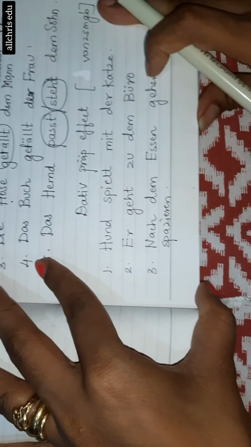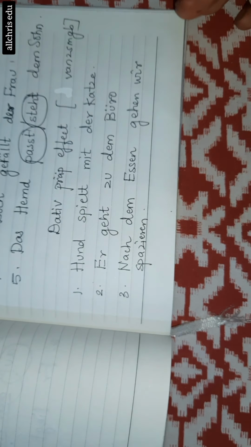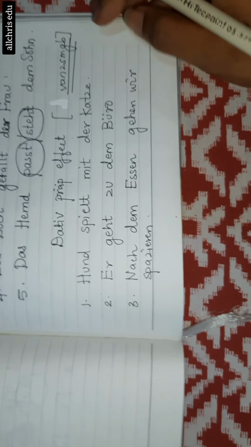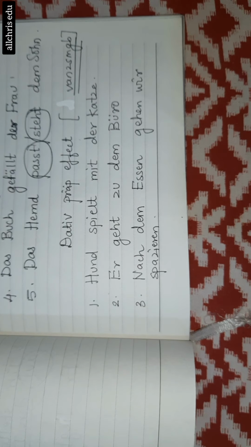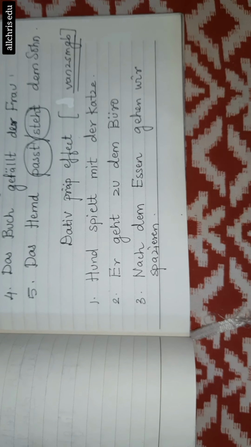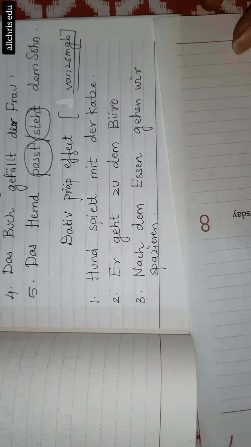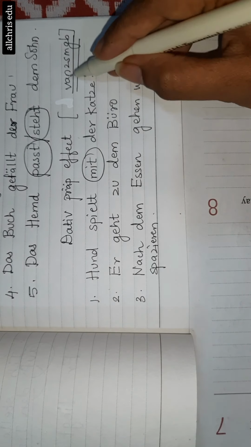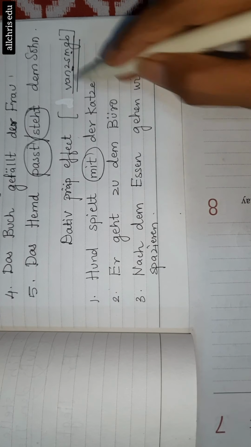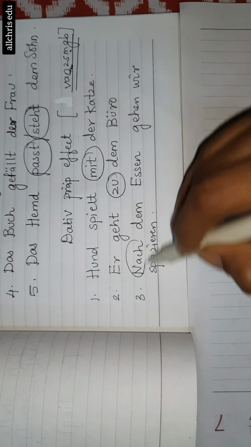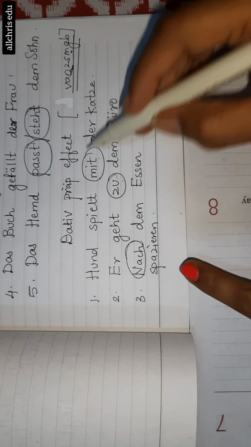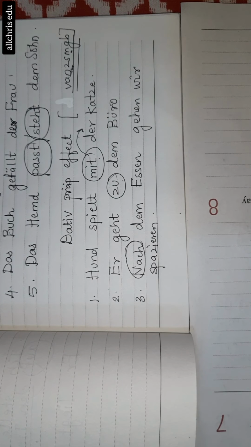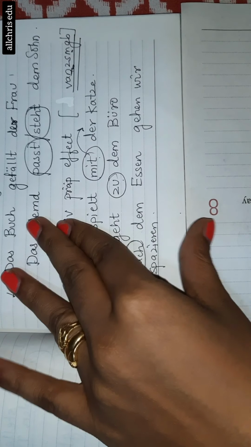Now there is one more concept called the dative preposition effect. Now this is the aus, bei, mit, nach, seit, von, zu group. There is a different video for this. Go through this, which are these prepositions. Look into that matter first and then come back to this video. In this kind of sentences, students, whenever there is, like, M for mit, Z for zu, N for nach. If this dative preposition comes into the picture, they are very loyal to the dative case. So after this preposition, the exact next noun becomes dative itself, because these are dative prepositions.